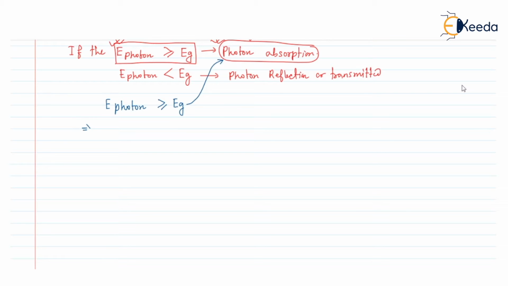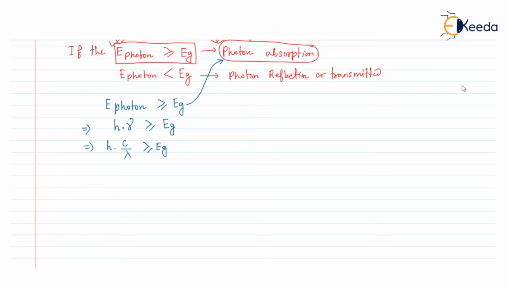From this equation, E photon is h into nu, where nu is the frequency of the light and h is Planck's constant. Or if I put nu equals c by lambda, where c is the speed of light and lambda is the wavelength.